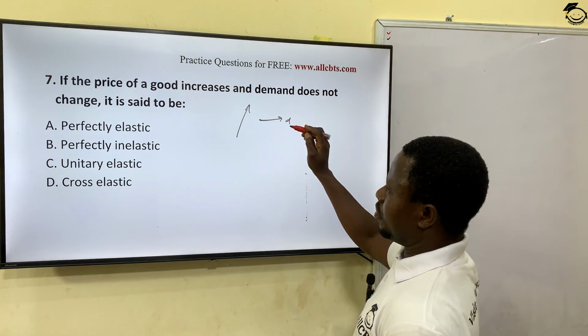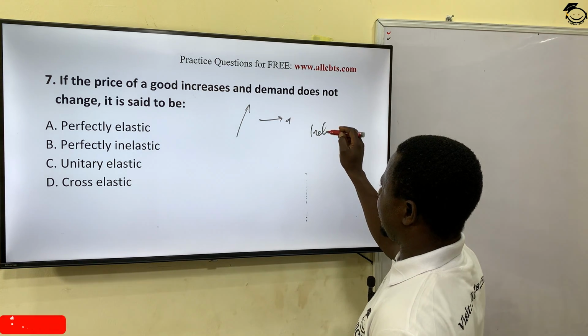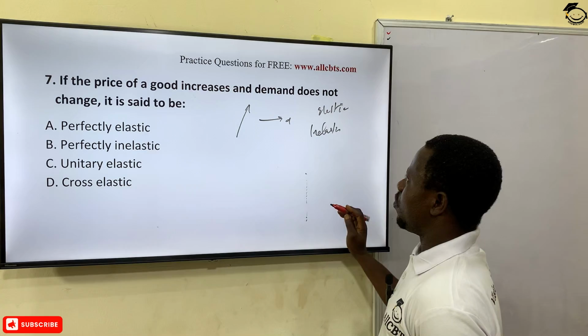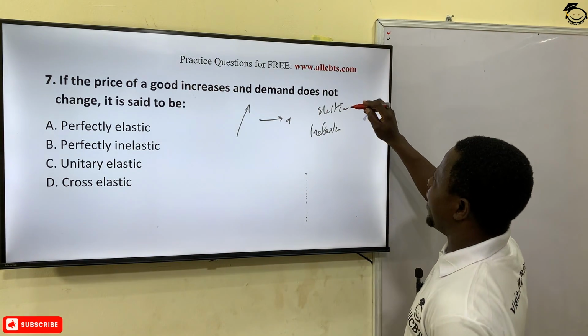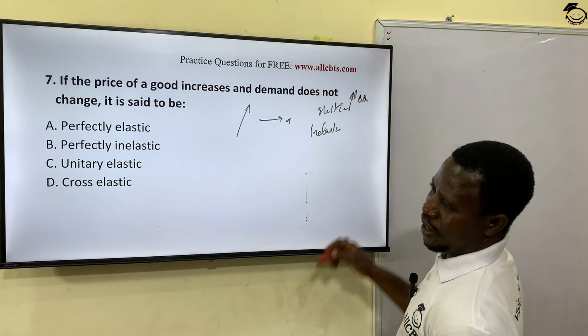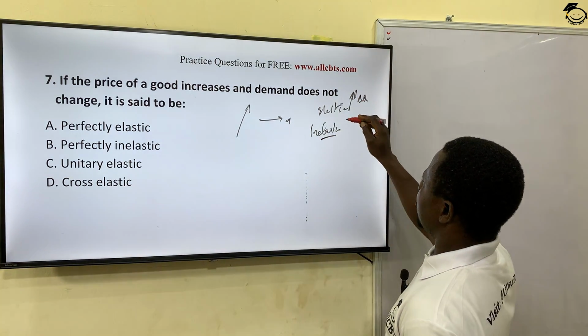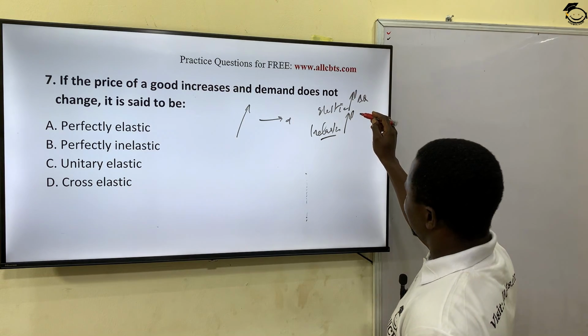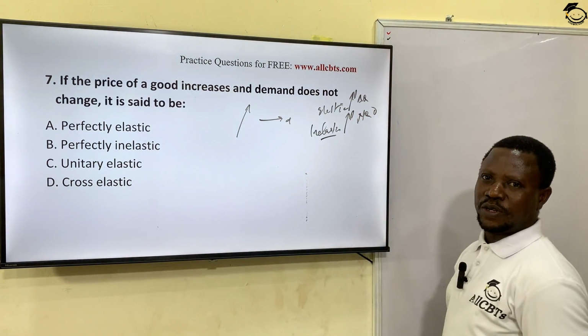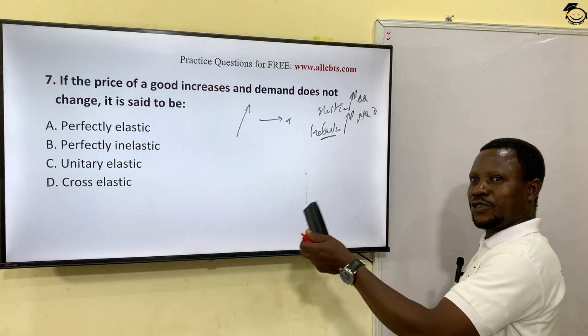If demand did not change, we say demand is what? Inelastic. Remember, we have elastic, we have inelastic. When you say elastic, elastic means what? Any change in price brings about change in quantity demand. But inelastic means when there's change in price, there's no change in demand. And that's what this question is talking about. That's inelastic, does not change.